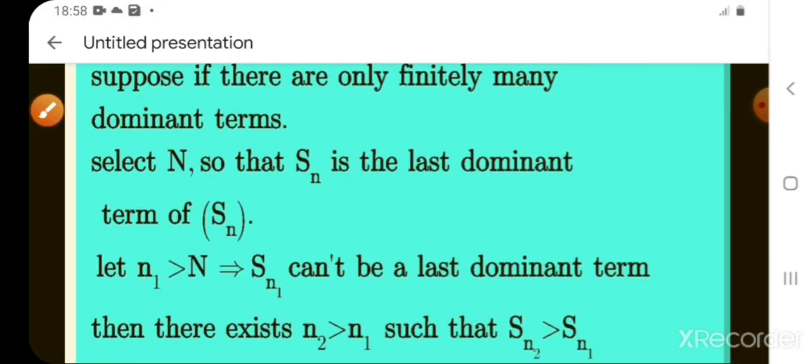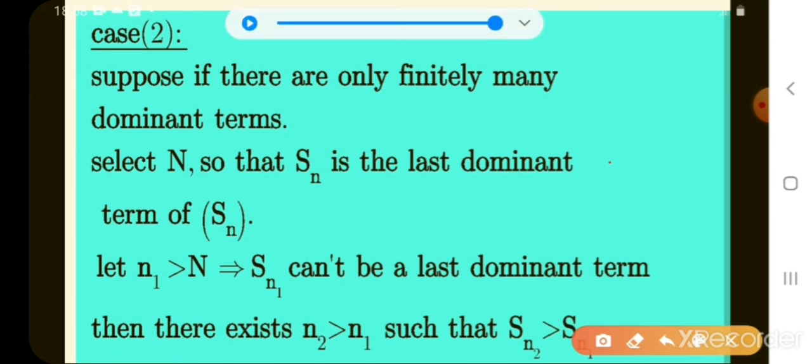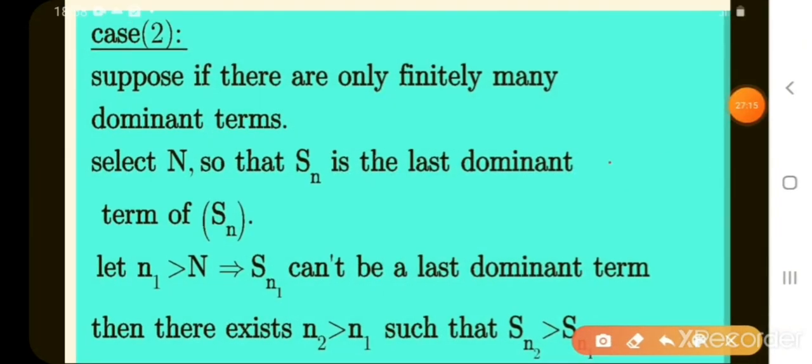Next, case 2. Suppose there are only finitely many dominant terms. What did we take in case 1? S_n has infinitely many dominant terms. Here we let S_n have finitely many, that means limited, dominant terms. Select capital N so that S_N is the last dominant term.